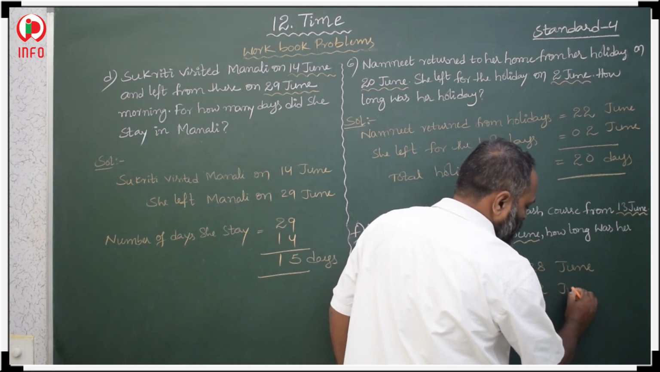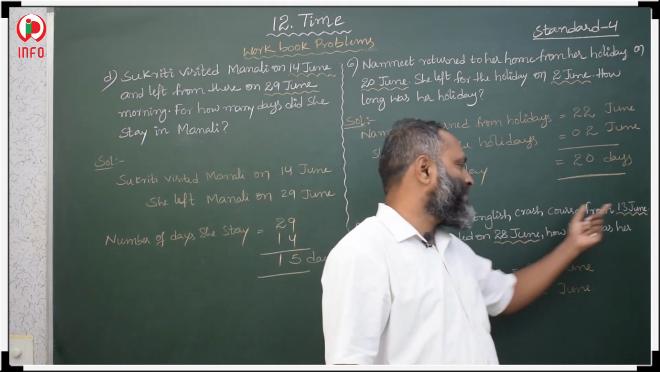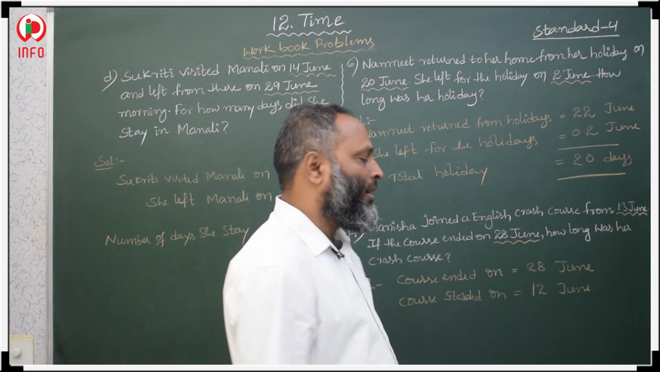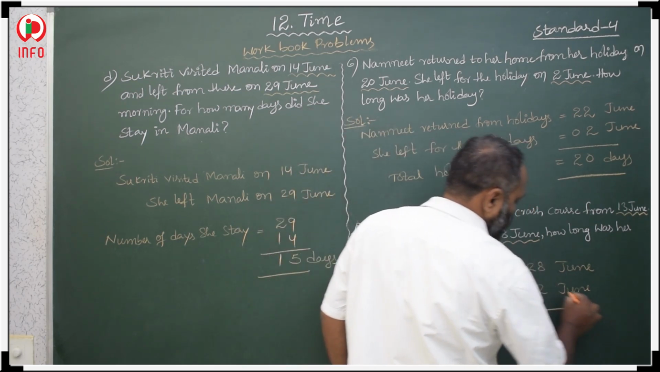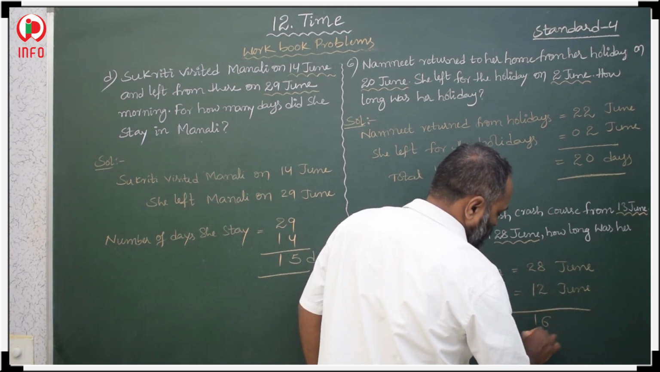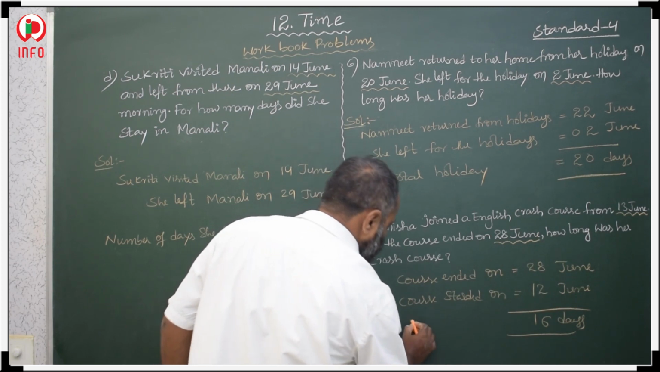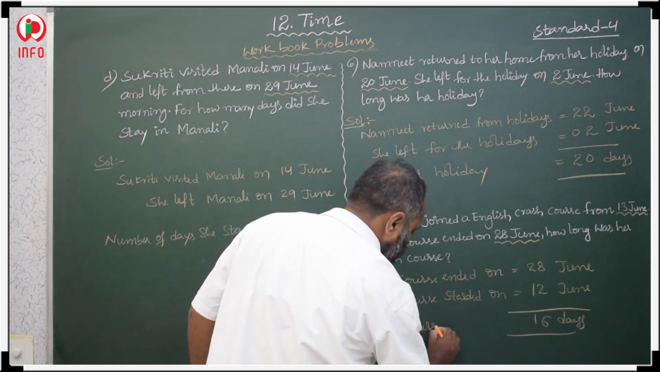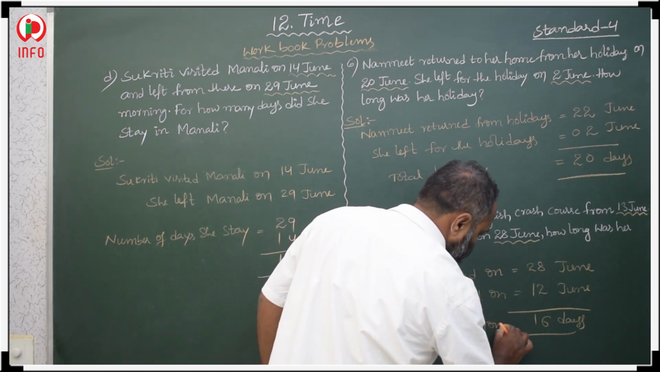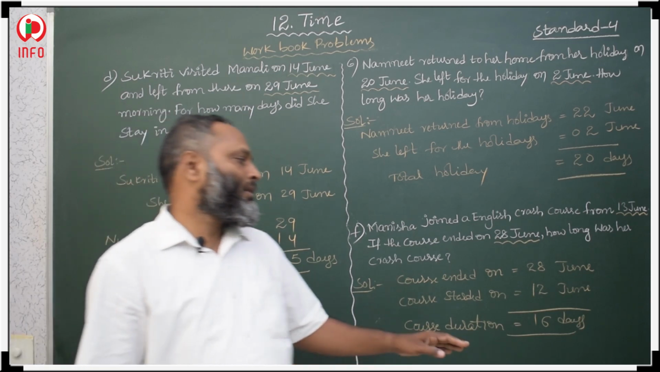So why we should take 12th June here? So we should include both 20th June as well as 13th June. So in such cases we should take before date. Okay, that is 12th. 8 minus 2, 6. 2 minus 1, 1. 16 days. Course duration is equal to 16 days. Total 16 days course duration time.